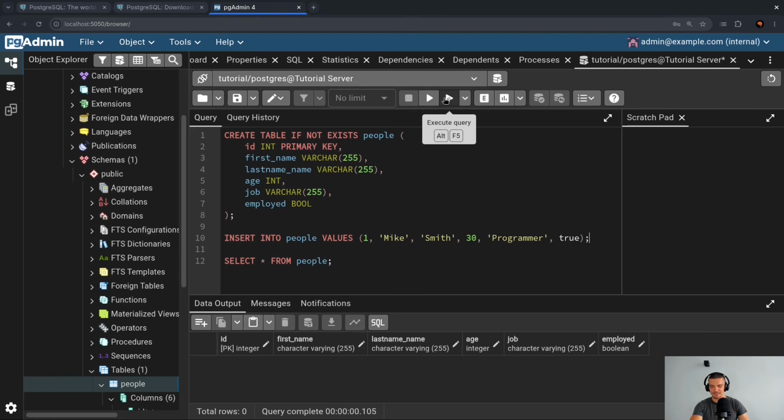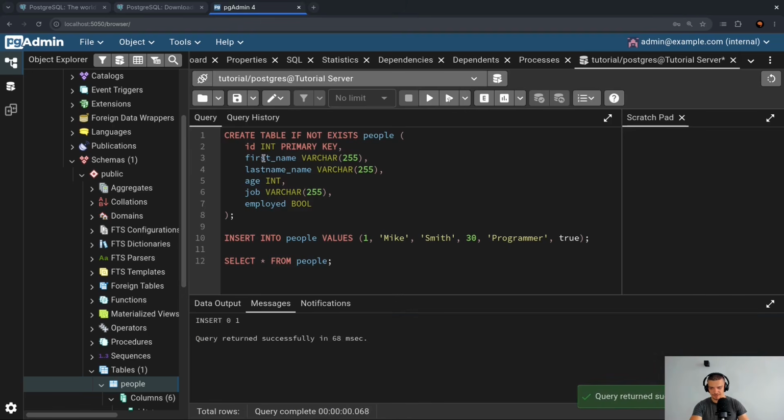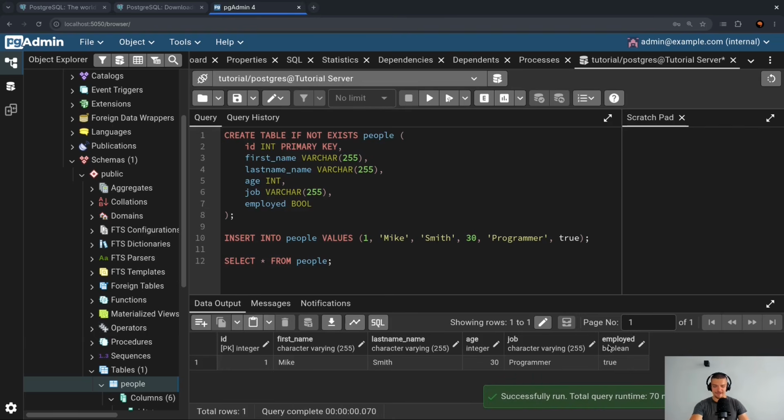I can run only this statement by using this second execute query button. This only executes the insert statement, not the entire script. And you can see now something was inserted. I can go and run the select statement now. And I have data in my table, which is Mike Smith, 30, programmer, true. So this is how we can do that.